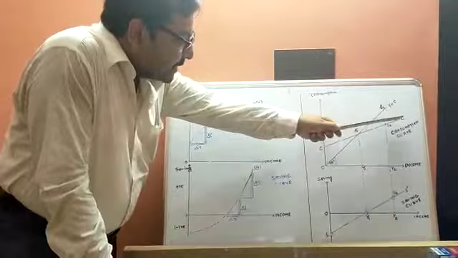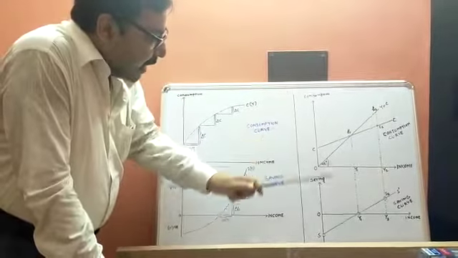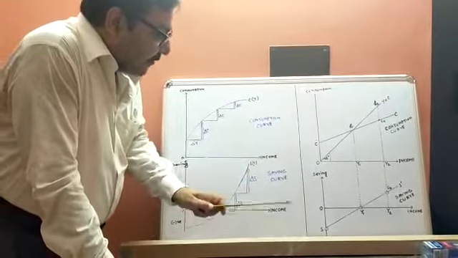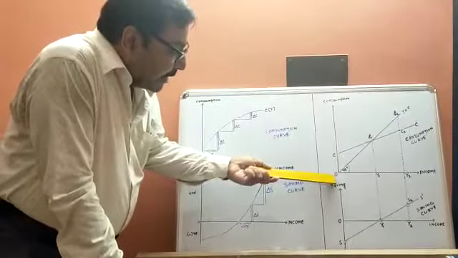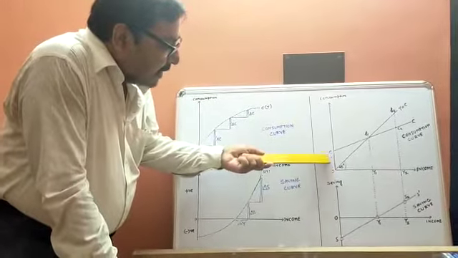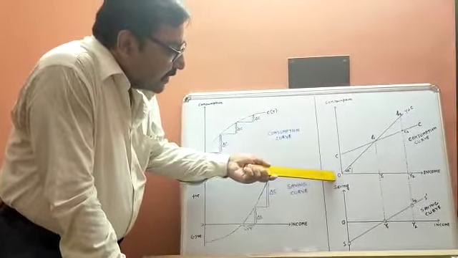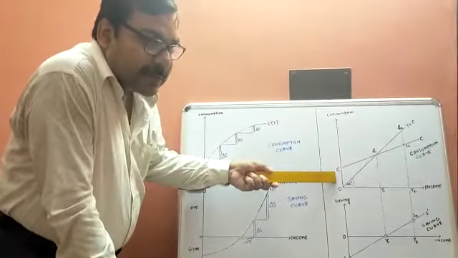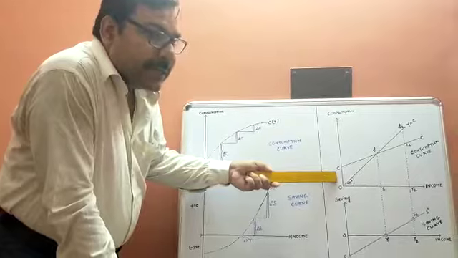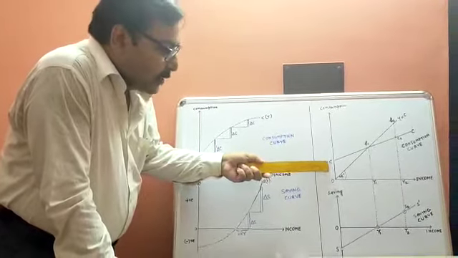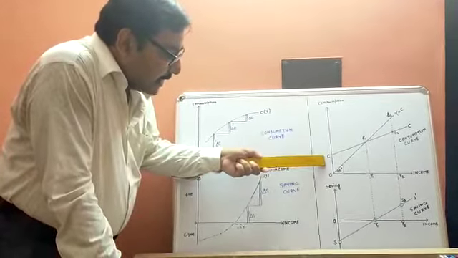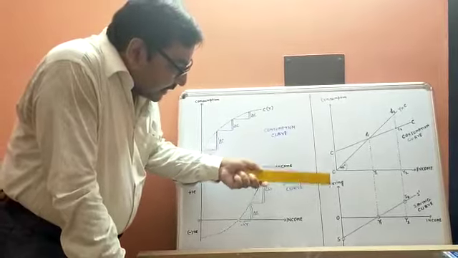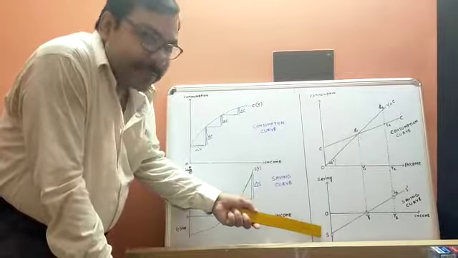Now from this consumption curve CC dash, how will we draw the savings curve? First, when the level of income is 0, there is consumption OC. But if income is 0, this consumption is coming from borrowings. Suppose from borrowings, we say it is negative savings. So consumption OC is met by a negative saving OS.